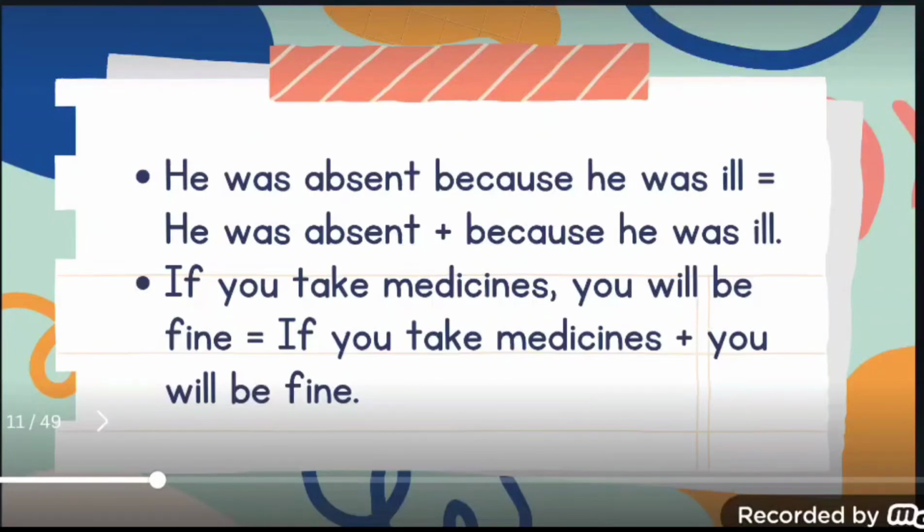So we know that this is a clause because it contains the subject you and the verb take, but this is not a complete sentence, right? Because of the subordinating conjunction if. So if you take medicine is an example of a subordinate clause. And the next part, you will be fine. So that can stand alone as a sentence. And therefore it is an example of an independent clause. So we can make sentences with both independent and dependent clauses.